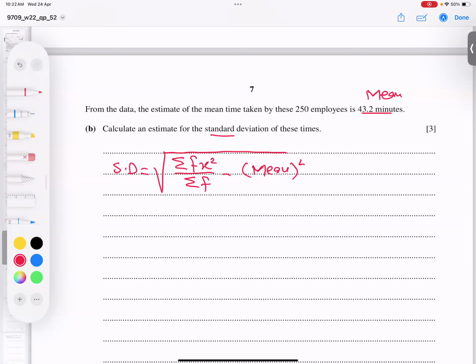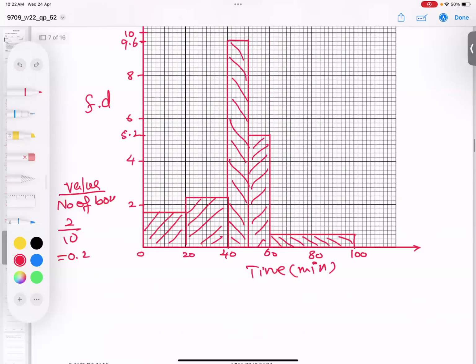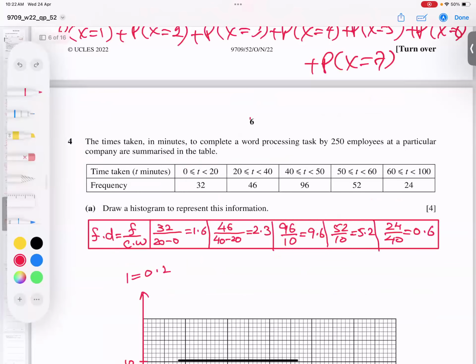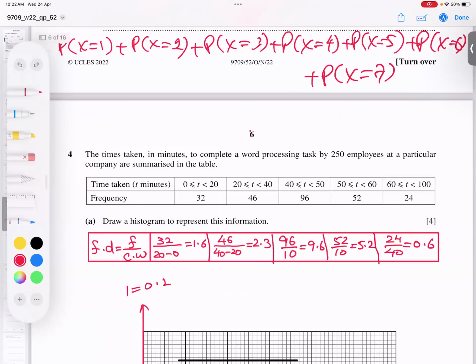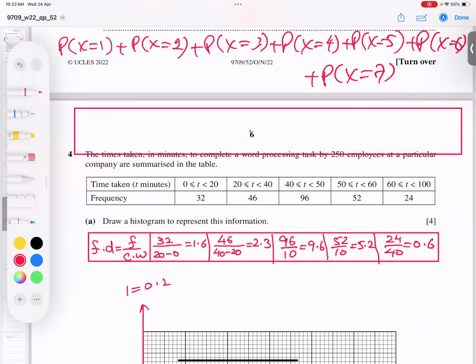Now, the thing is, from where will we get these values? I think it is easy to approach, inshallah. The best technique is to make these 2 columns.